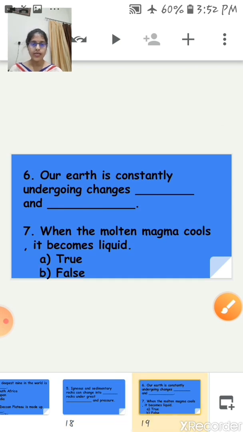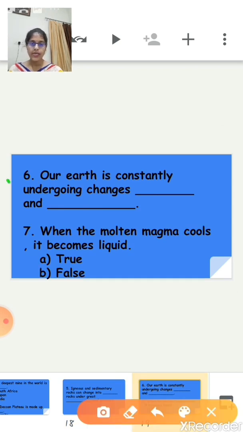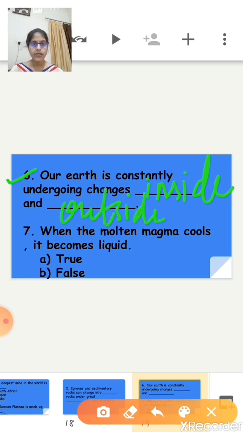Now move on to the sixth question. Now the sixth question is, our earth is constantly undergoing changes, right? Our earth is constantly undergoing changes. Now these changes we have seen on both sides, that means inside and outside, right? Our earth is constantly undergoing changes inside and outside.